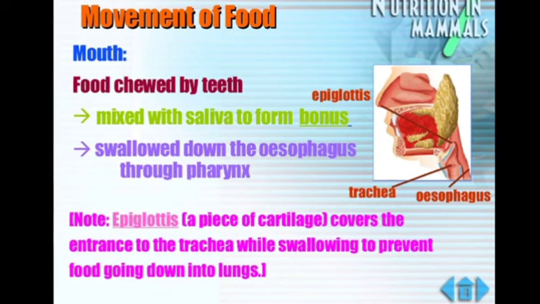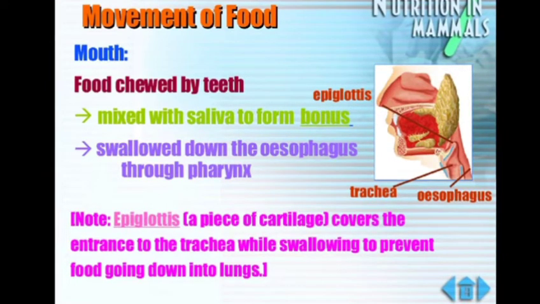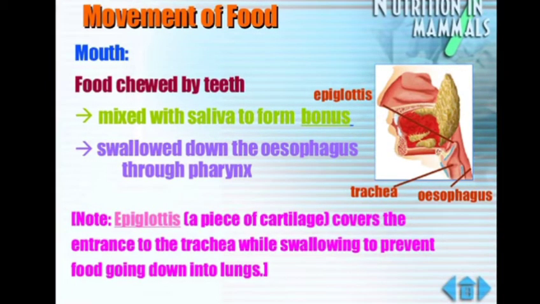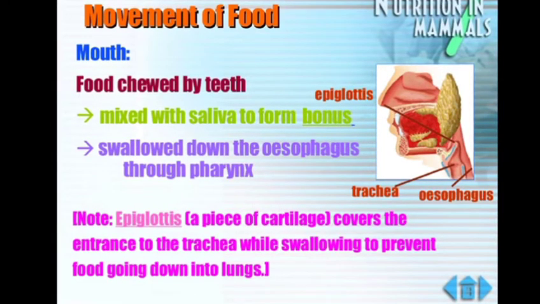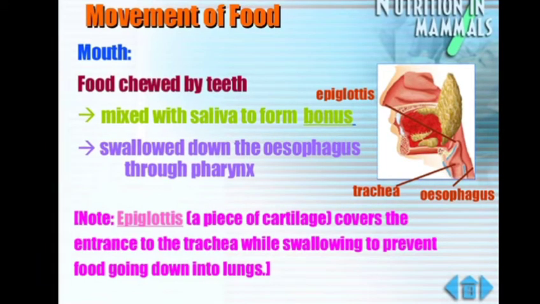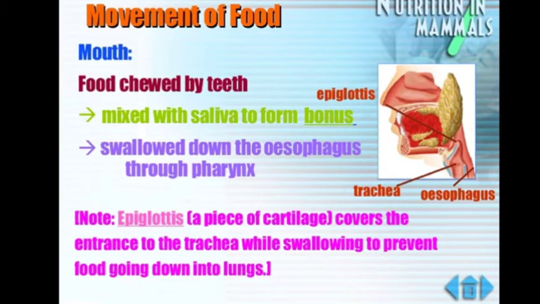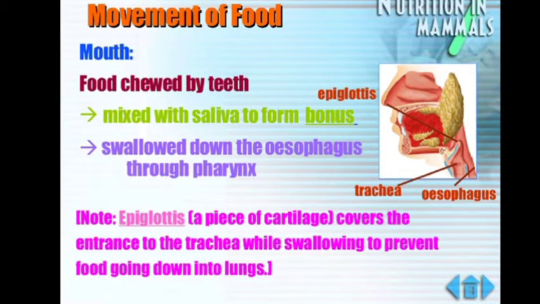Then the smaller particles of food are mixed with the saliva with the help of our tongue, which moistens the food and makes it easy to engulf down our esophagus. Then comes the salivary amylase. What was its function? It converts the starch into maltose.